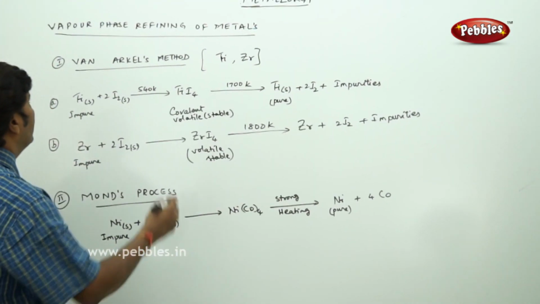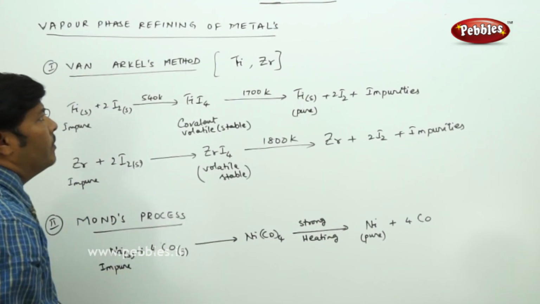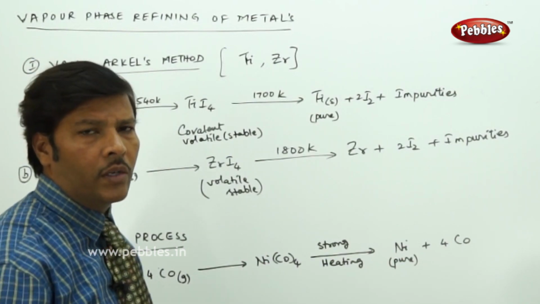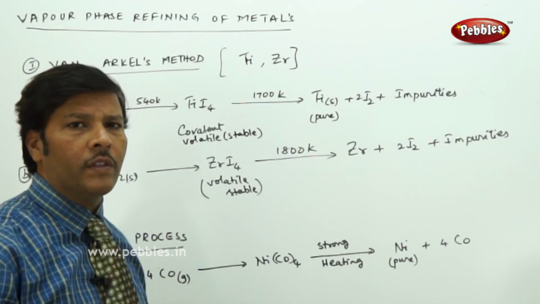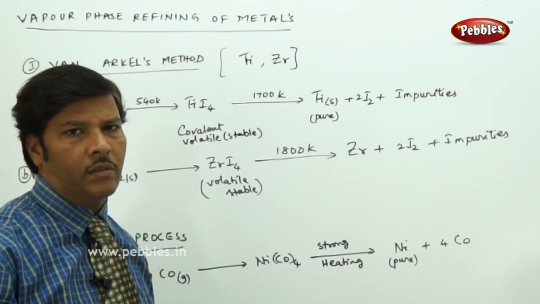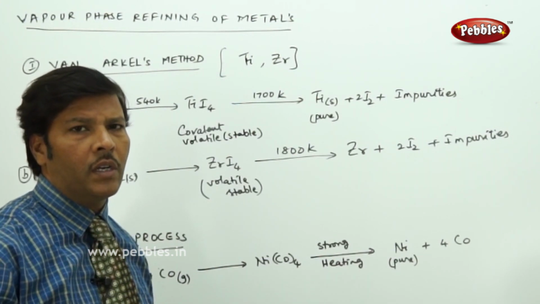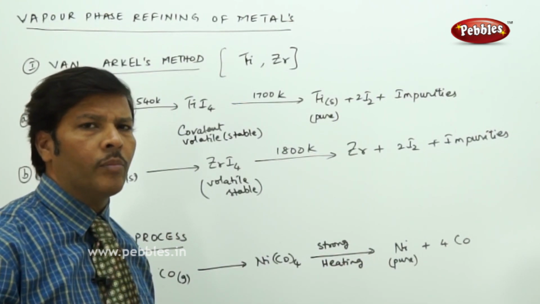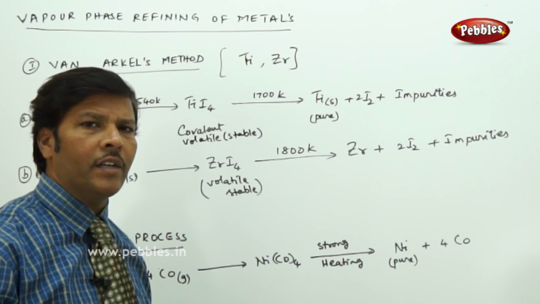So here the next part of the discussion is vapor phase refining of metals. When we reach the stages of refining, that means you are trying to obtain the purity of the metal from almost 98% to 99.9%. I repeat, to obtain the highest form of purity of the metal, generally by carrying out the process of electrolysis, you will be getting almost 98% of the pure metal.